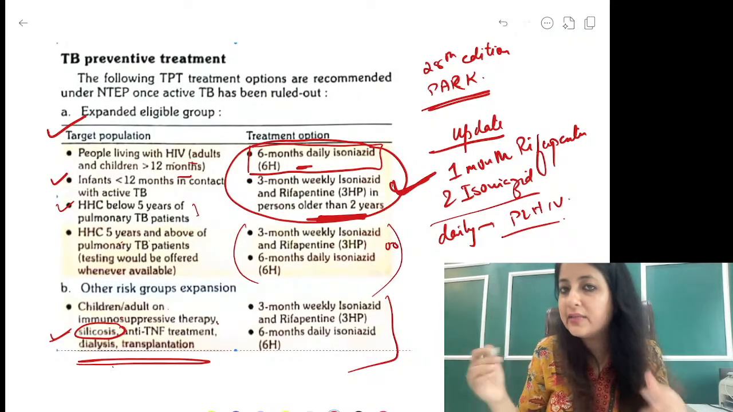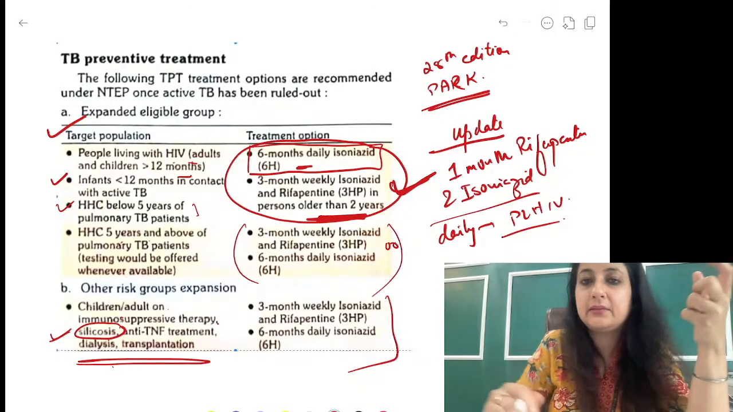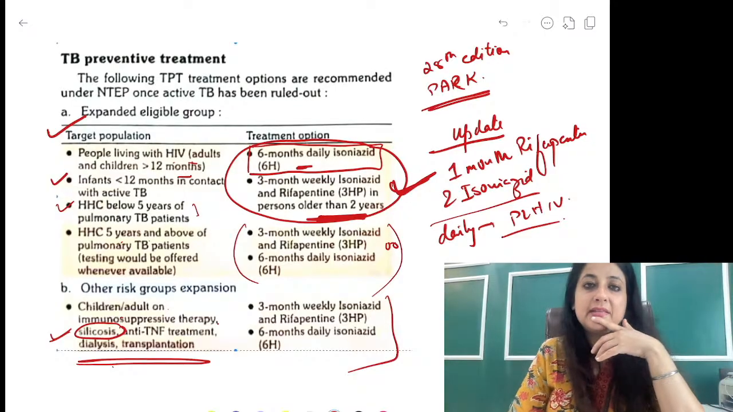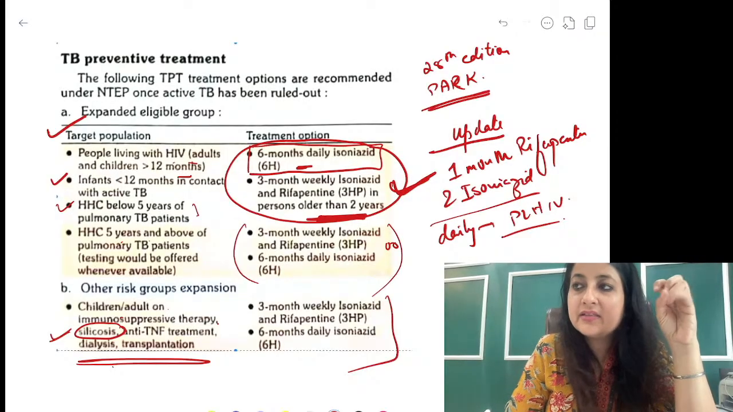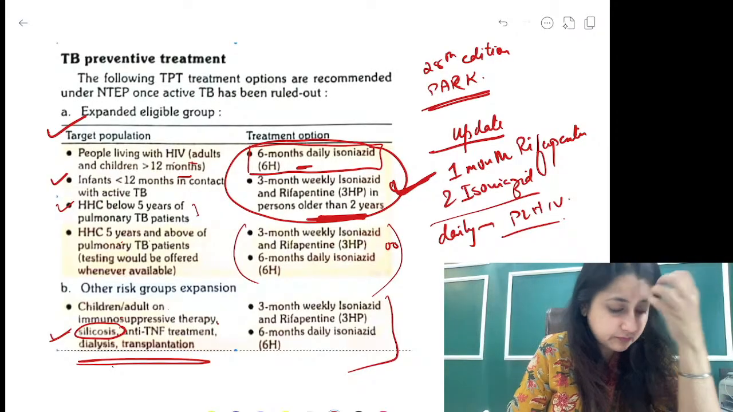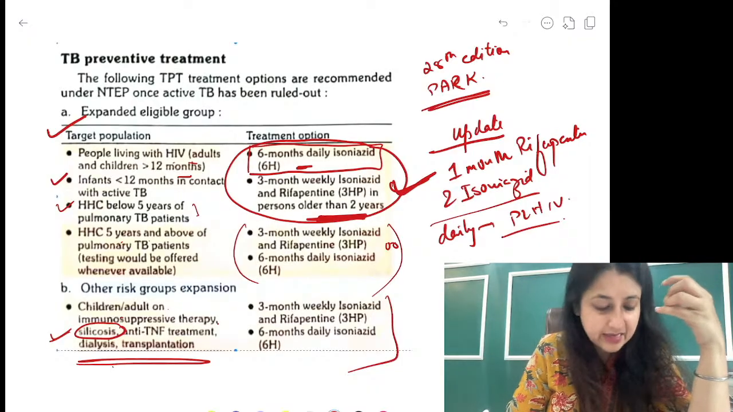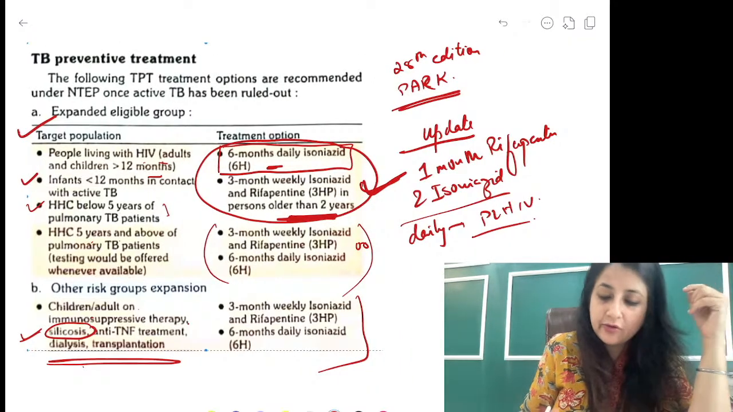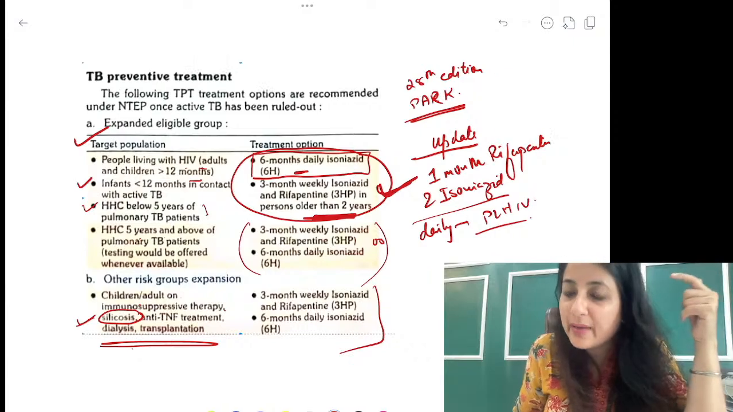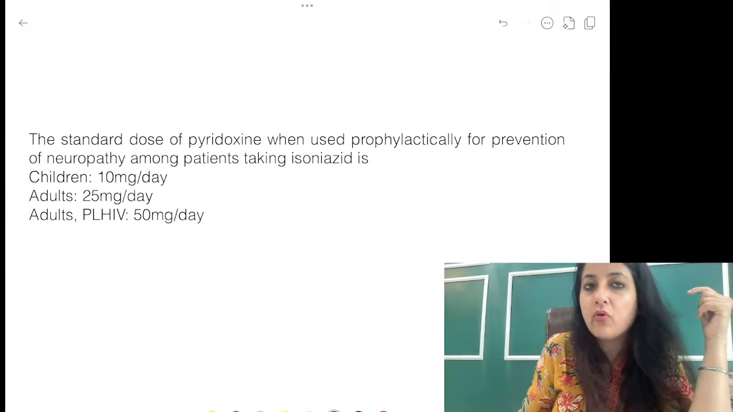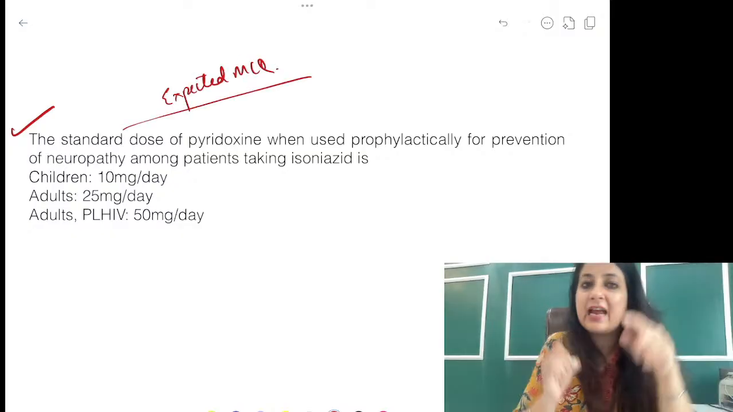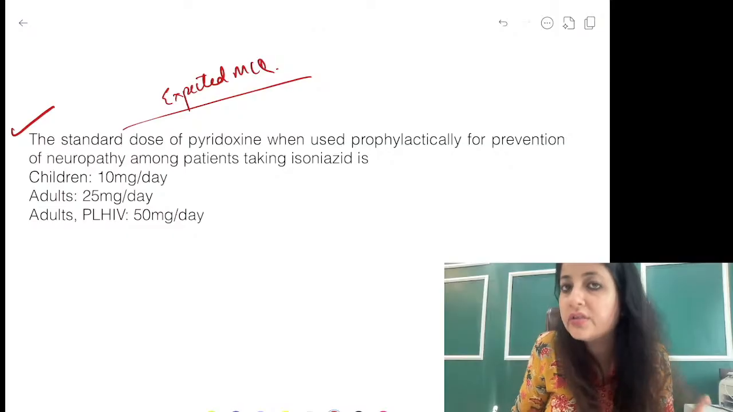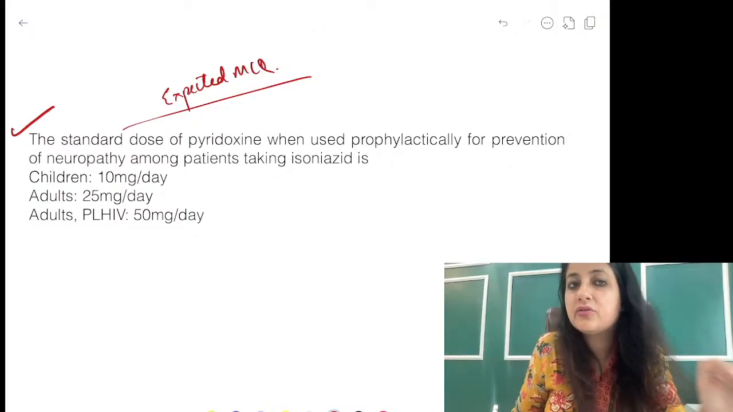And also guys, along with isoniazid, what is the vitamin that you give? Quickly in the comment section, what is the vitamin that you give along with isoniazid? Very good, pyridoxine. What is the dose of pyridoxine that you will give? So I want all of you to look at this. This again could next time come as an expected MCQ, where I'm giving you the standard dose of pyridoxine used prophylactically for prevention of neuropathy.